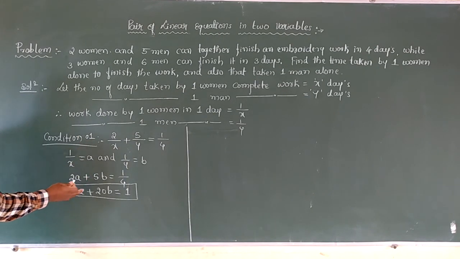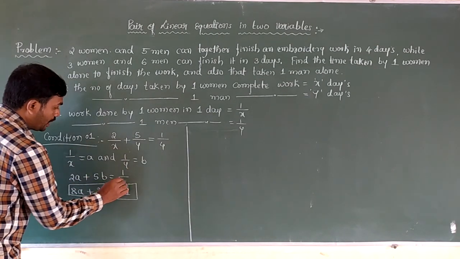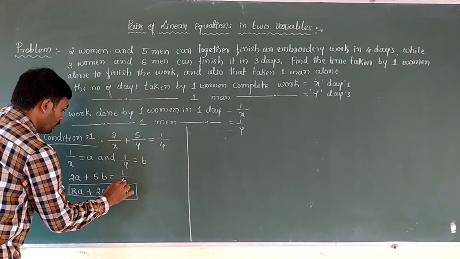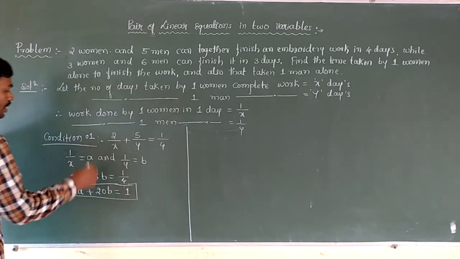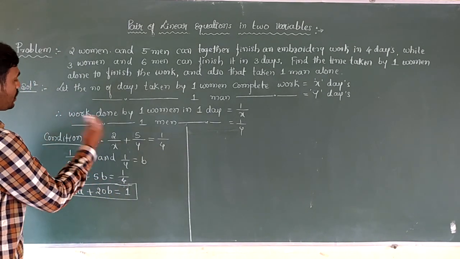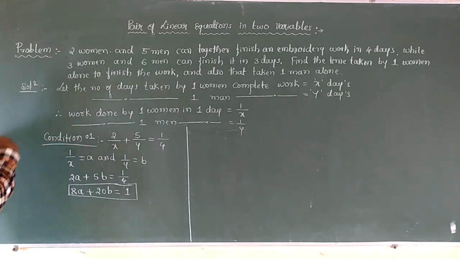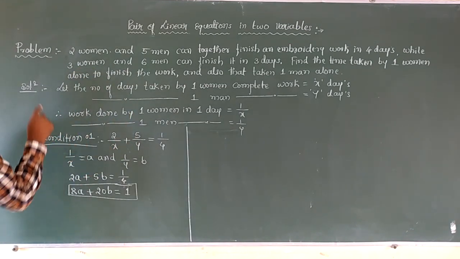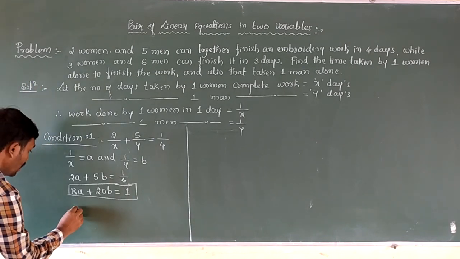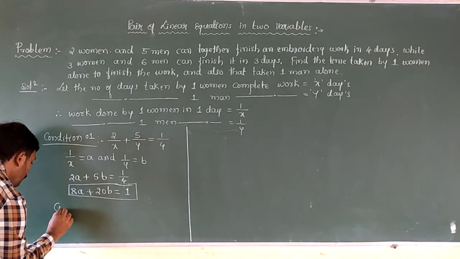After reducing it to the standard form of a pair of linear equations in two variables, let us apply the next condition. Here 3 women means we need to calculate only one woman's work. So one woman's work becomes condition number 2.